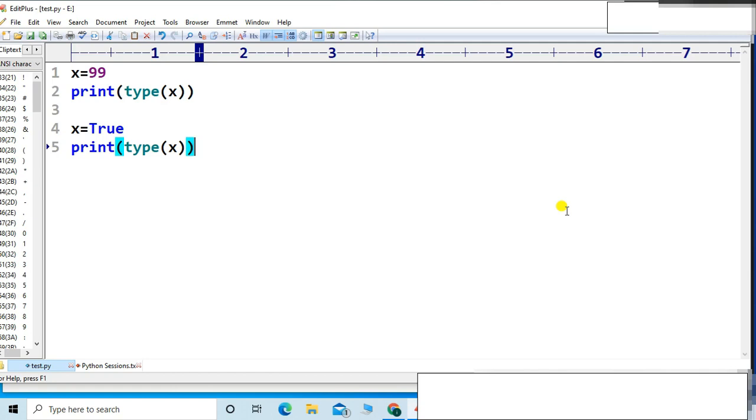But in case of Java, you have to declare int. You have to write int. Suppose there is a character, so you have to declare char. Which is not at all mandatory in case of Python, friends. That is not at all mandatory, right?